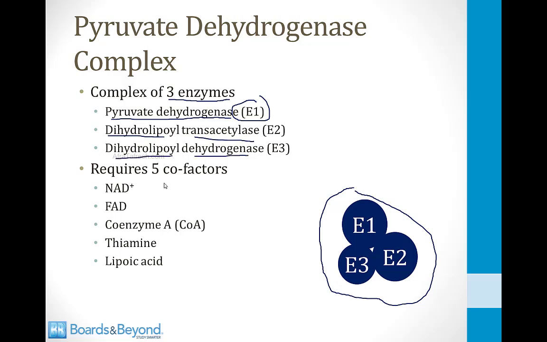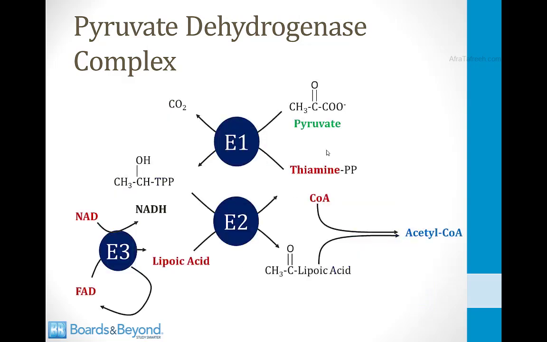This complex requires 5 different cofactors to function properly. We're going to talk about all of these in this module. The first one is NAD, the second one is FAD. It requires coenzyme A. It also requires the vitamin thiamine, and it also requires a substance called lipoic acid. Here is a picture of how the different elements of the pyruvate dehydrogenase complex work together to convert pyruvate into acetyl-CoA.